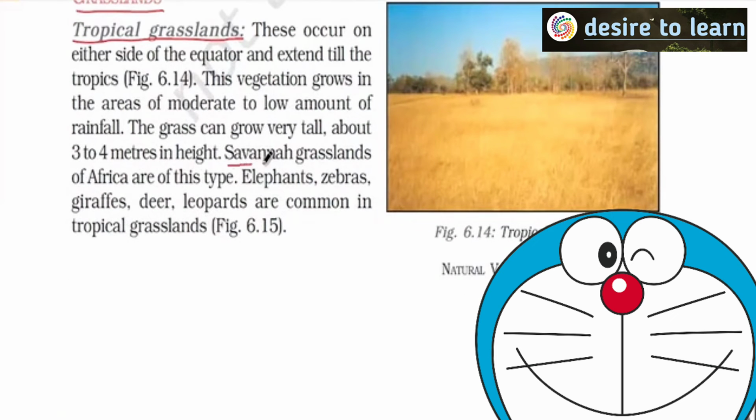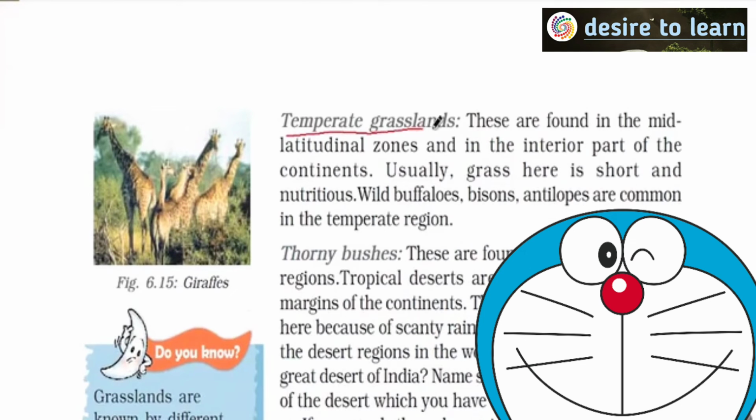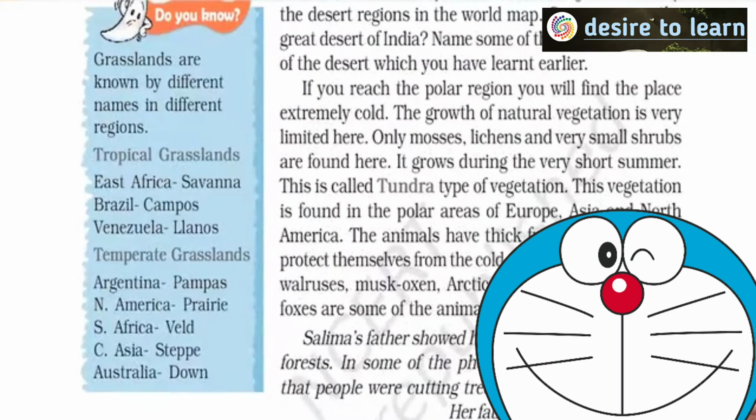You might have heard of the term savanna grasslands of Africa. Is the most common one here. And when I talk about the temperate grasslands, then I am talking about prairies, pampas, steppes. The names are actually given here. Please try to remember them. If possible, mark in your atlas. In Africa, you see savanna. Brazil Campos Llanos. But these three are tropical grasslands.